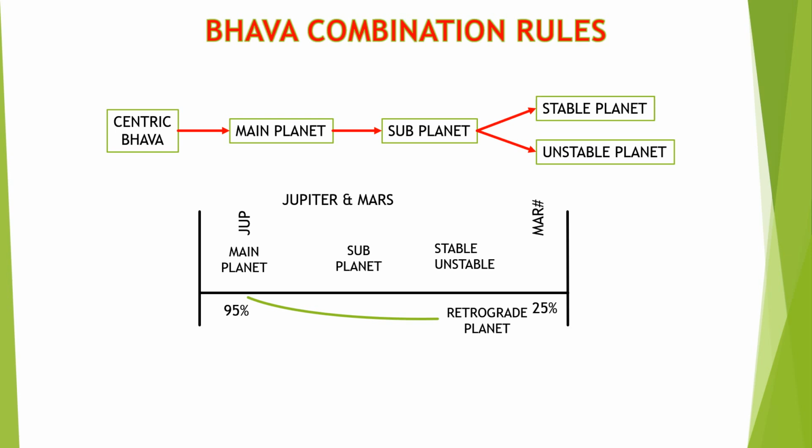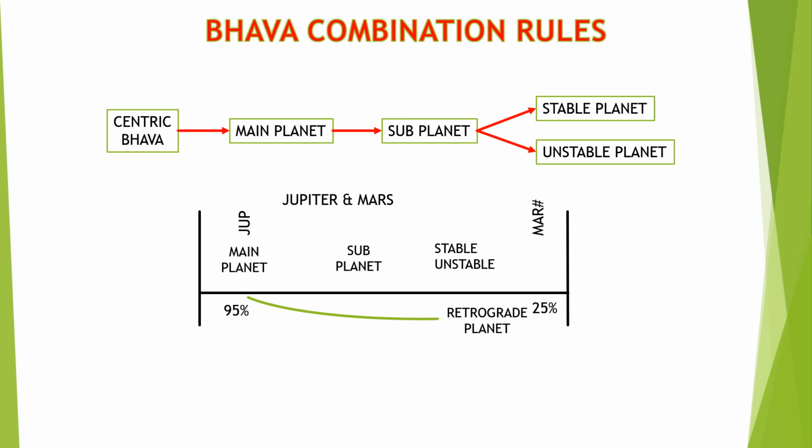And during the Dasha Bhukti, the retrograde planets will act as the perfect main planet for that bhava. If we implement this concept, you will see miracles happening in the predictions.